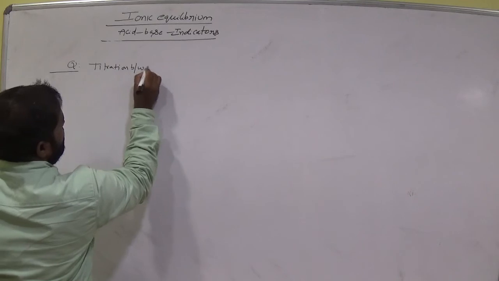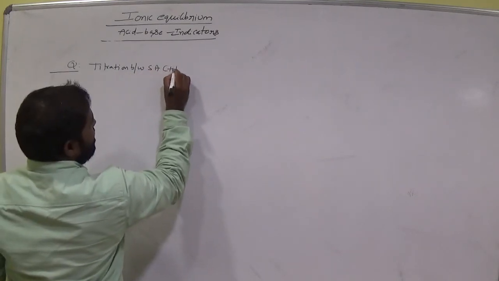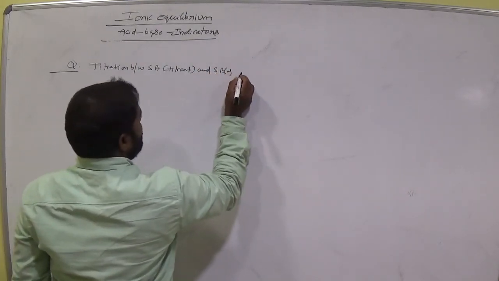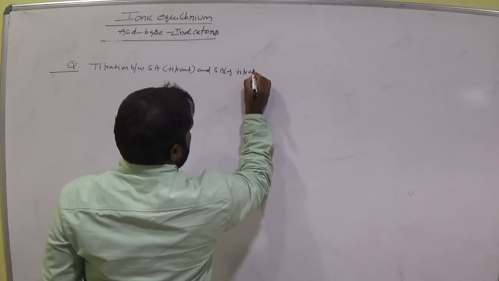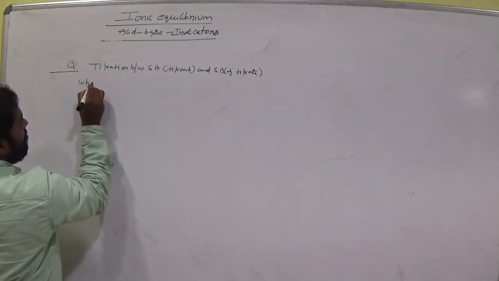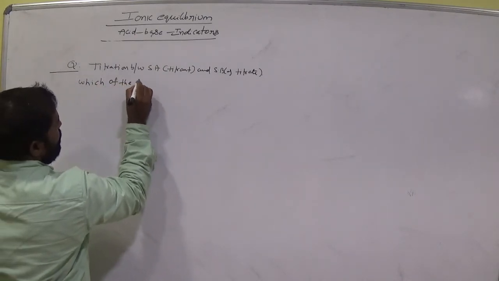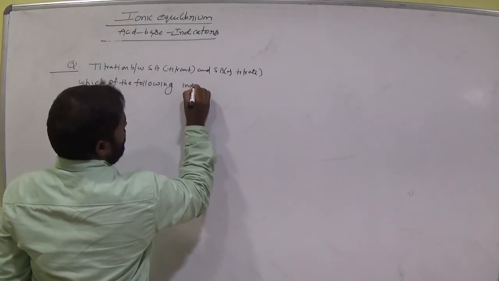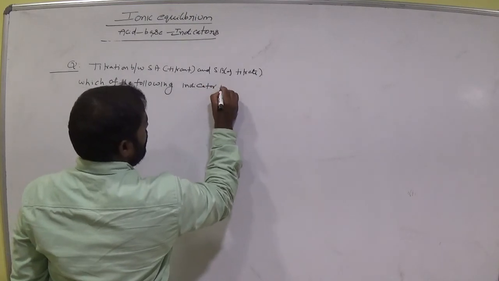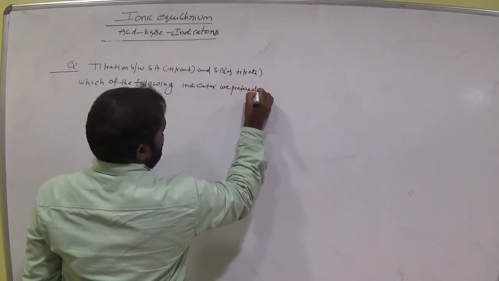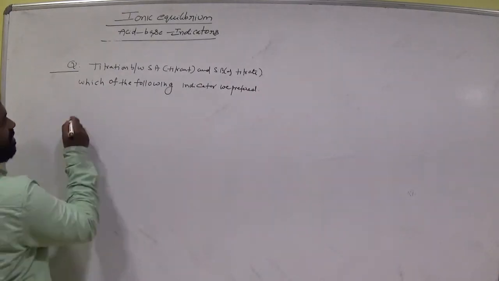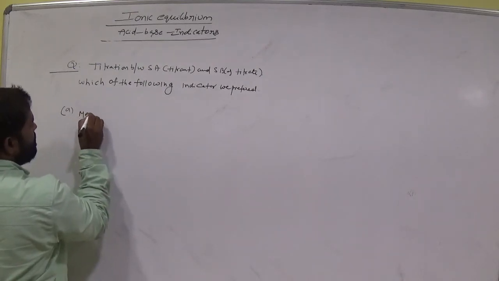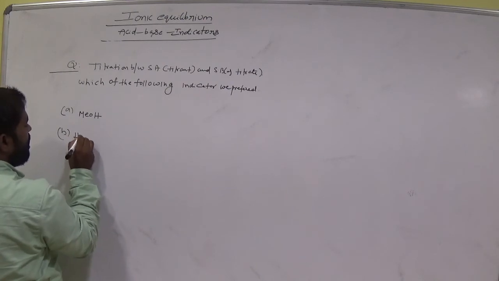Titration between strong acid as titrant and strong base as titrate, which of the following indicators do we prefer? Option A, methyl orange, basic indicator. Option B, phenolphthalein, acidic indicator.